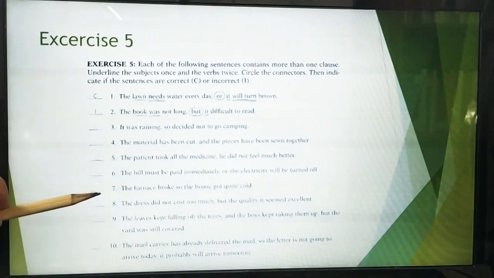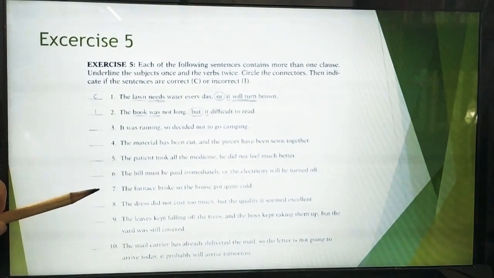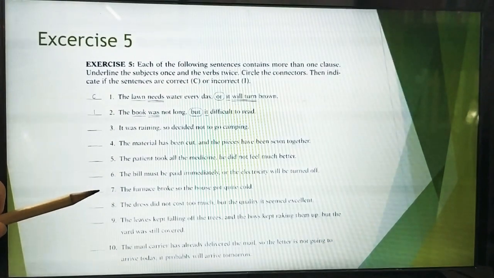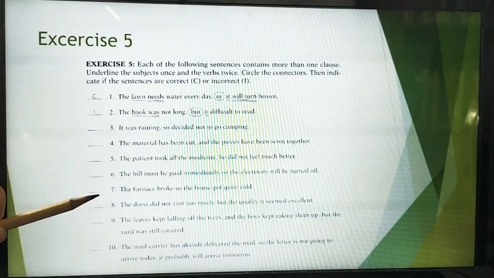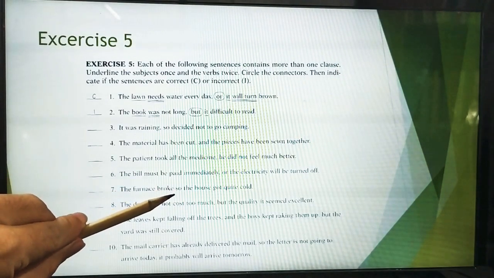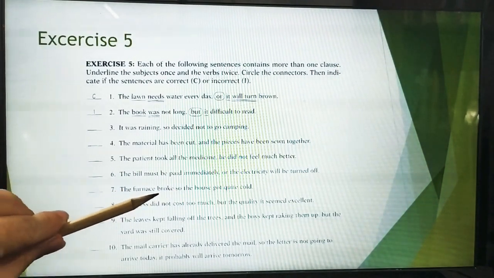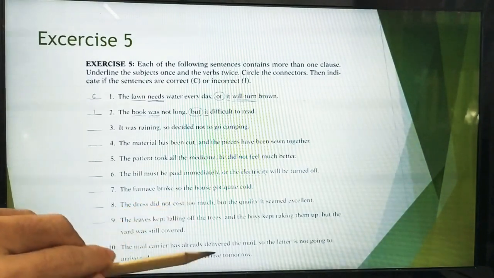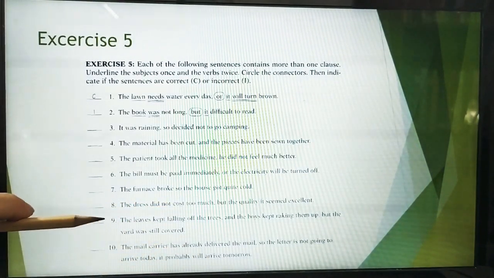Number 7. The furnace broke, so the house got quite cold. Benar apa salah? Sepertinya benar ya, tapi dalam hal ini salah. Kenapa? Karena tidak ada koma di situ. Nah, koma itu berpengaruh. Harusnya ada koma di sini. The furnace broke, comma, so the house got quite cold.